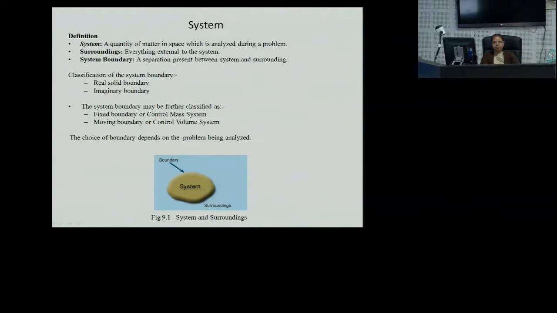Now we divide the system boundary into two types. One is called real solid boundary, another is the imaginary boundary. Real solid boundary, we really face this and this will be available. But imaginary boundary, that we can take anywhere, wherever we want to distinguish between the system and surrounding. The system boundary may be further classified as fixed boundary or control mass system. Fixed boundary means you cannot alter the boundary of that control mass. But in case of moving boundary, you can move it, keep on moving as per the convenience. Now this figure shows the system and the boundary.